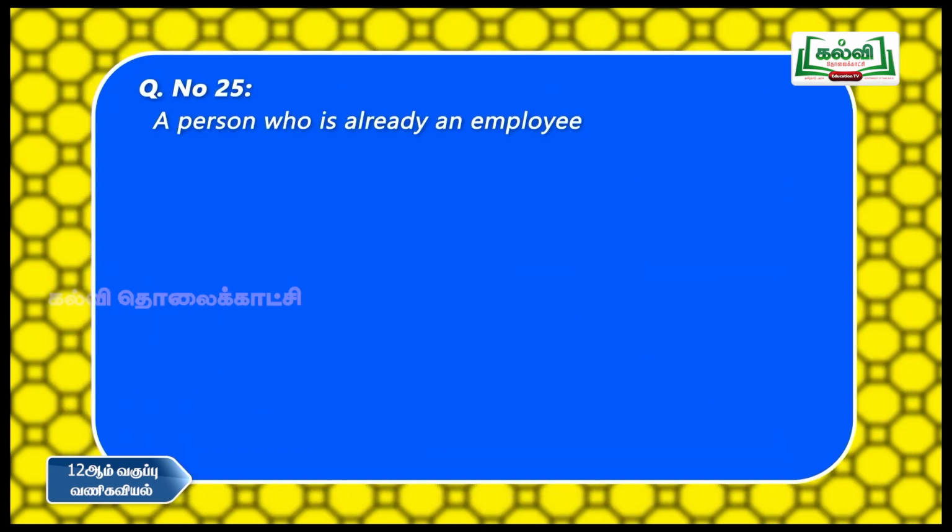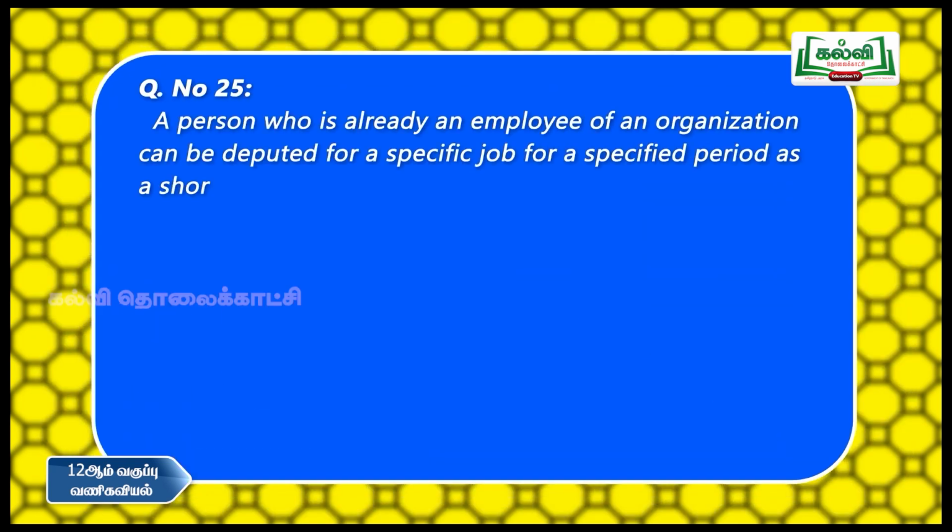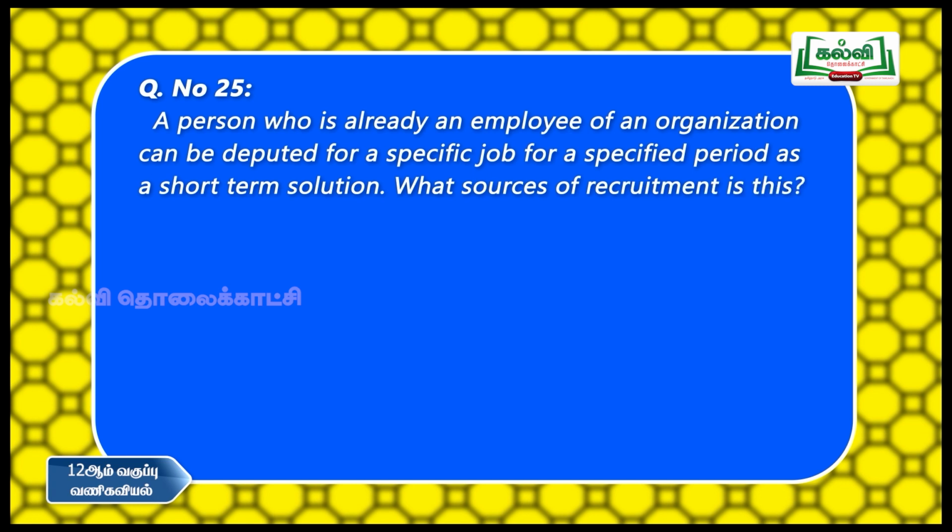The next one, a person who is already an employee of an organization can be deputed for a specific job for a specified period as a short-term solution. What source of recruitment is this? We have different types of recruitment, internal sources and external sources of recruitment. But in this case, within the company itself, one person is appointed on deputation basis from one department to another department.